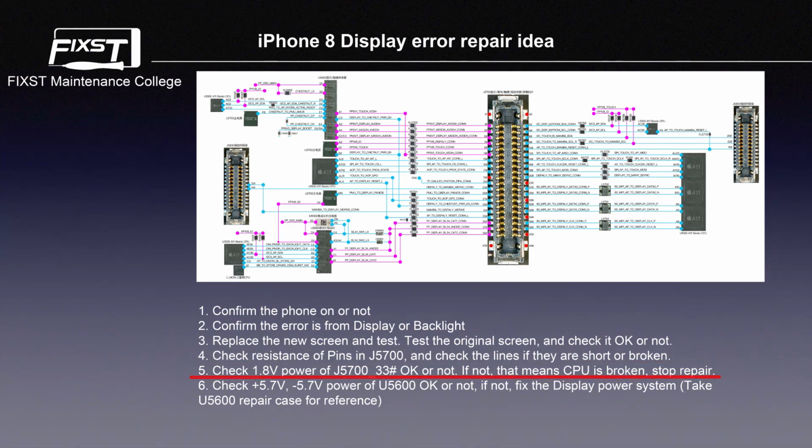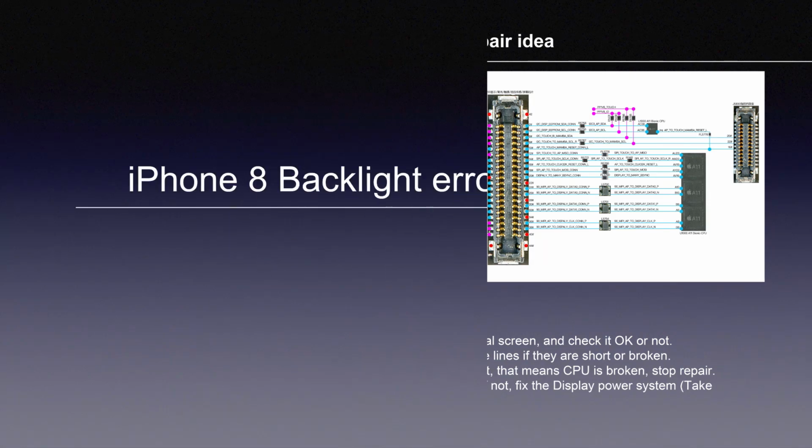Next, check 1.8 voltage power of J5700 pin 33 OK or not. If not, that means CPU is broken. Stop repair. And finally, check 5.7 voltage positive power and 5.7 voltage negative power of U5600 OK or not. If not, fix the display power system.